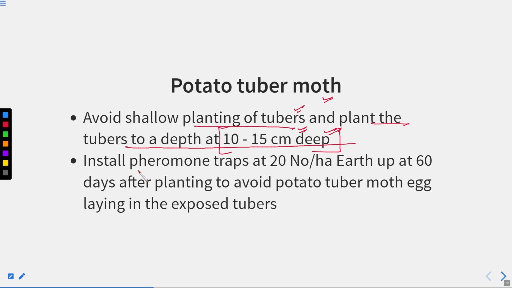So install pheromone trap at 20 number per hectare and earth up to 60 days after planting to avoid potato tuber moth egg laying in the exposed tuber, because the potato tuber moth comes and lays eggs near the potato when it is placed at a shallow level, right? So this can harm our potato. That is why it is advised to keep this potato tuber at a depth of 10 to 15 centimeter.